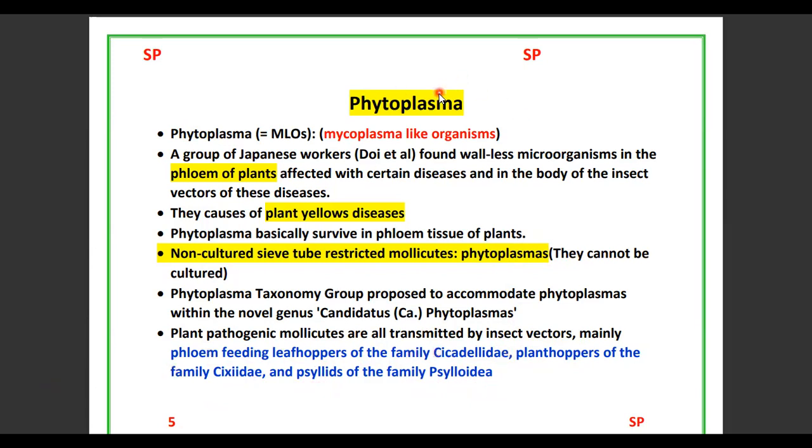So most phytoplasmas and spiroplasmas are transmitted by insect vectors popularly known as leafhoppers and planthoppers.